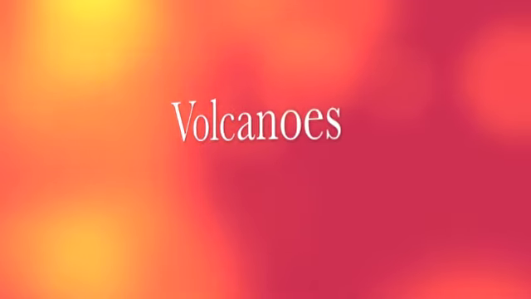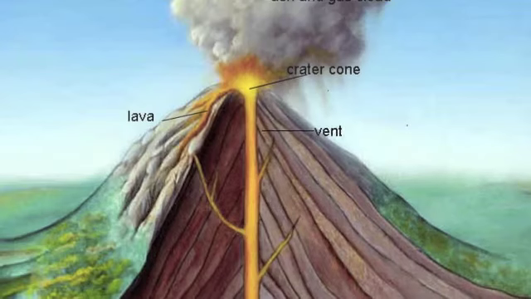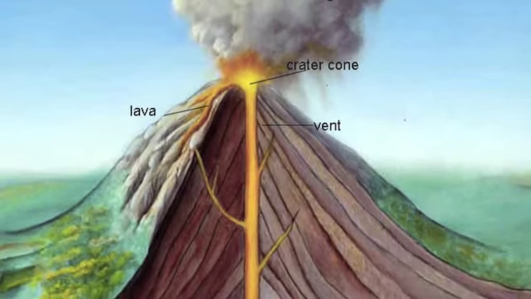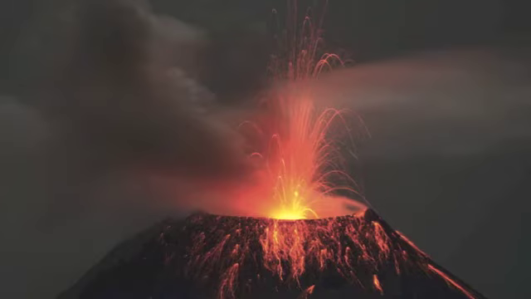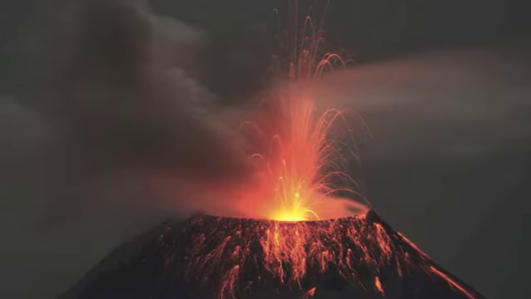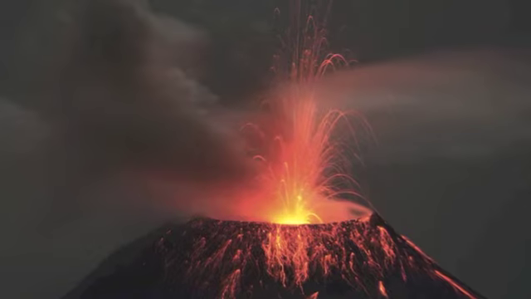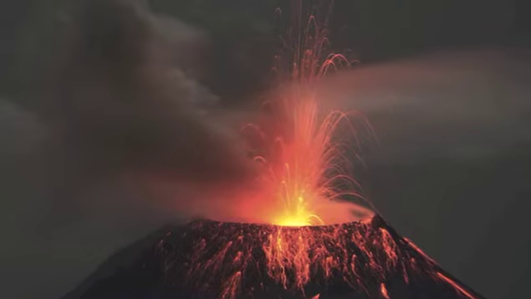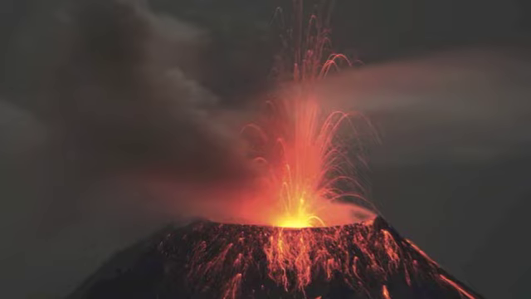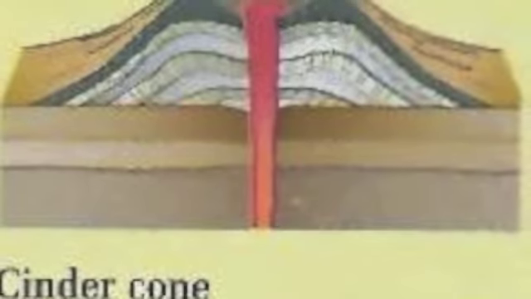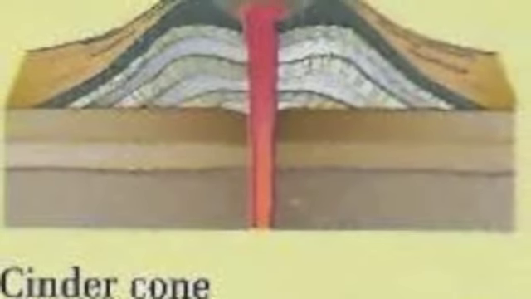Volcanoes are found on the Earth's plate boundaries. They explode when pressure builds up inside the Earth, causing hot molten rock to push through the surface. There are different types of volcanoes. The most common is the cinder cone, which is formed when ashes and cinders are blown out of the volcano.